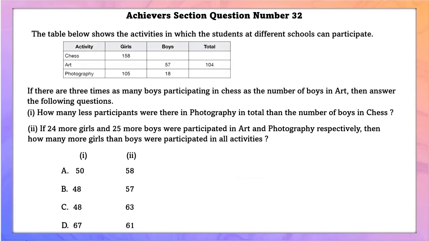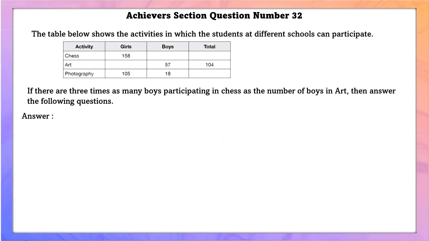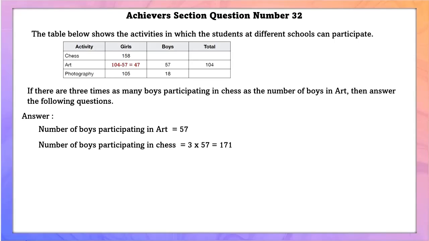Achiever section question number 32. The table shows the activities in which students at different schools can participate. If there are 3 times as many boys participating in chess as the number of boys in art, then answer the following questions. Number of boys participating in art is equal to 57. Number of boys participating in chess is equal to 3 into 57, that is 171.